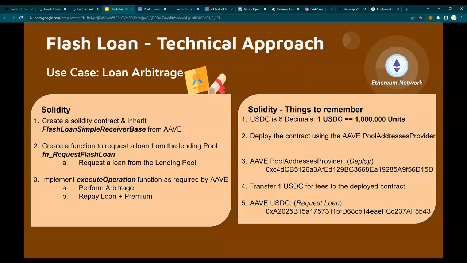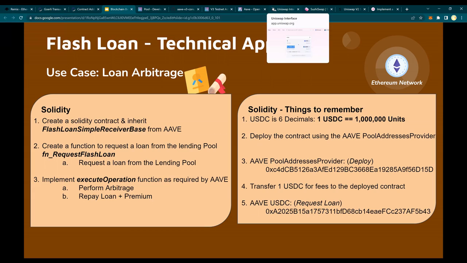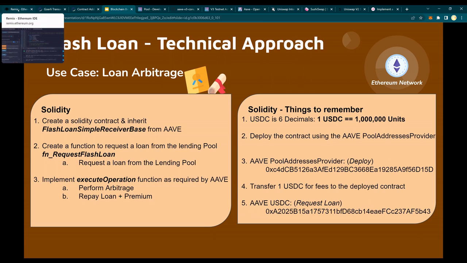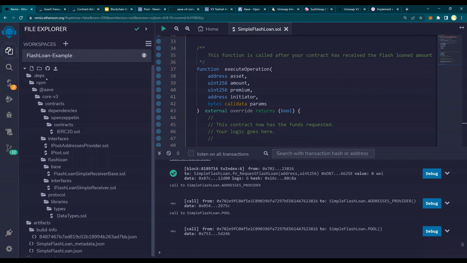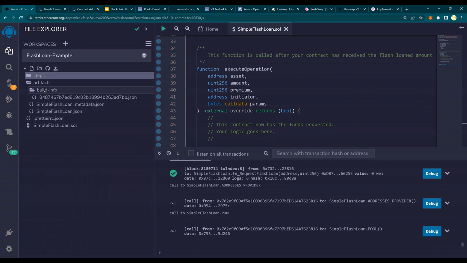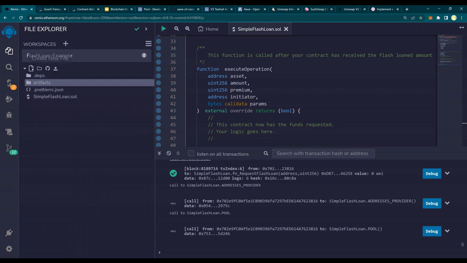Let us add arbitrage. So what I'm going to do is I'm going to say that for a loan with some program on the Uniswap, I'm able to make 10%. So without going to Uniswap and SushiSwap, I'm going to say 10%. Let me show you how. So I'm going to create a new file.